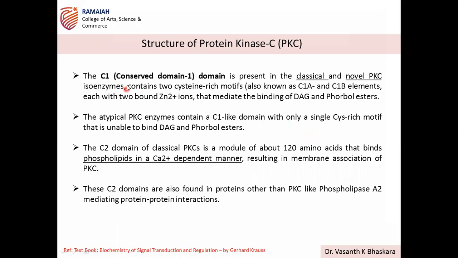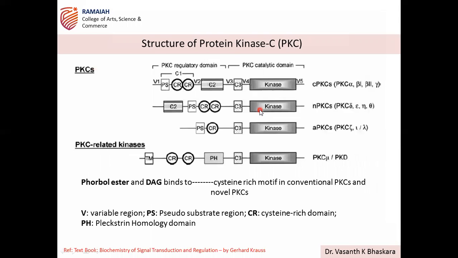So here, the C1, the conserved domain, is present in the classical and novel. This is novel and this is classical. Okay, novel means unique, not normal, it is novel. So classical and novel PKCs. And these forms we already discussed. This you need to practice. So in these two, you have C1 and C2 in the structure.